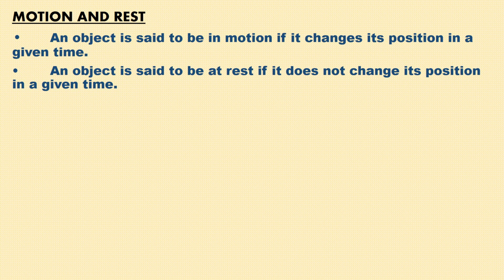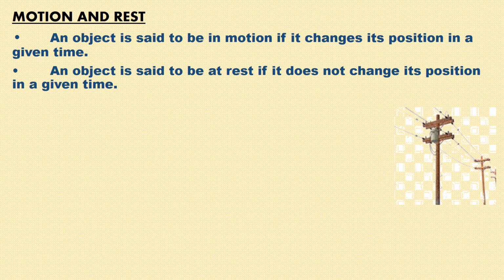And what is movement? When you see that an object is moving, like you start walking from school to home, that means you are changing your position, then you will say you are in motion. So how will you define motion? An object is said to be in motion if it changes its position in a given time. And what is rest? An object is said to be at rest if it does not change its position in a given time.